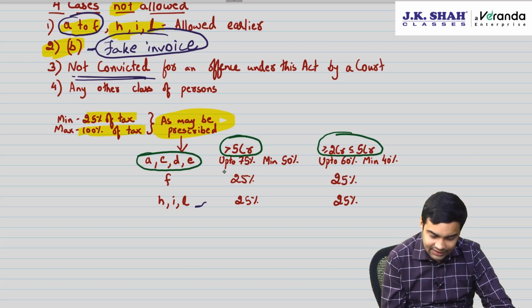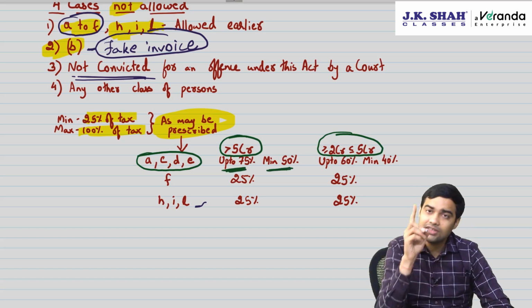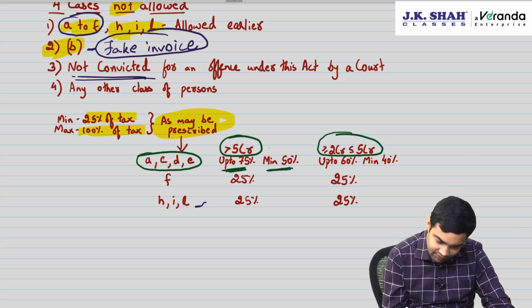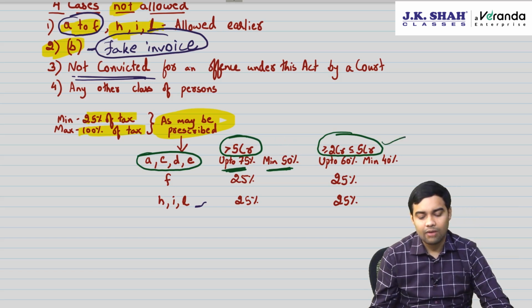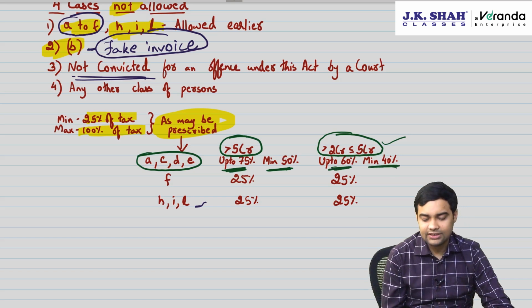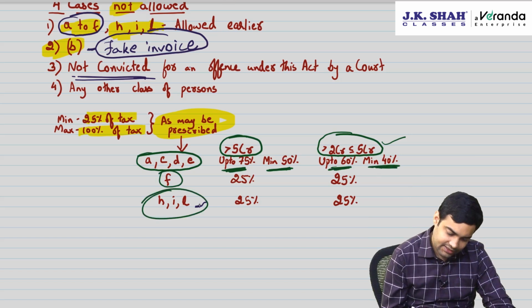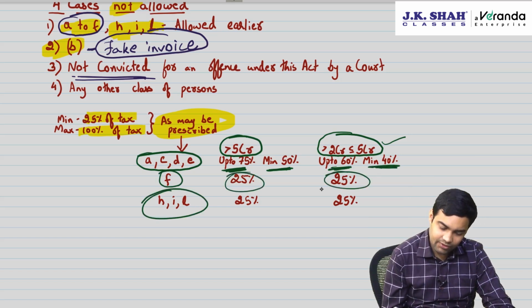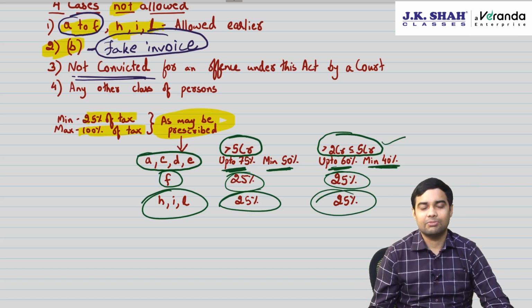A, C, D, E. If it is more than 5 crores, 75%, minimum 50%. Sir, which one will we write in the exam? Both 75 as well as 50. More than 2 crores up to 5 crores, then in that case, it will be up to 60%, minimum 40%. FHIL is easy to remember, 25% here, 25% here, 25% here, 25% here. No problem at all to remember this.